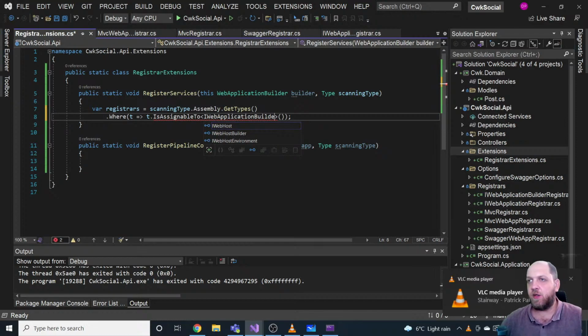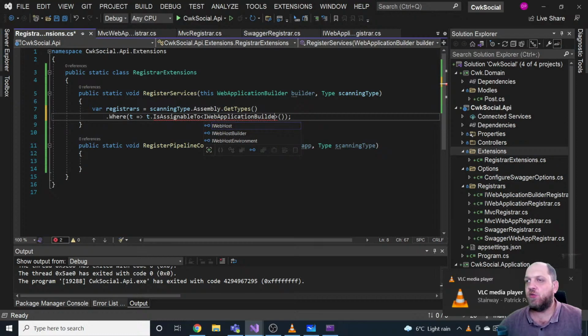That's kind of cool, because right now, as we have an enumerable, we can do a foreach here, and we can say foreach registrar in registrars. For each of them, we just want to call this method, not this one, but this one, the register services. And we have to pass in the builder. Okay, cool. So we are cool with that.